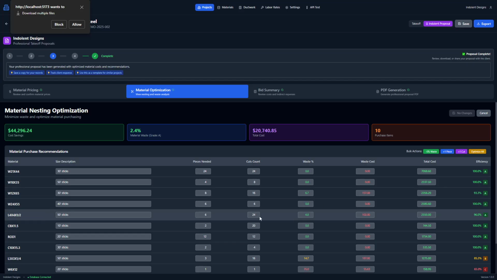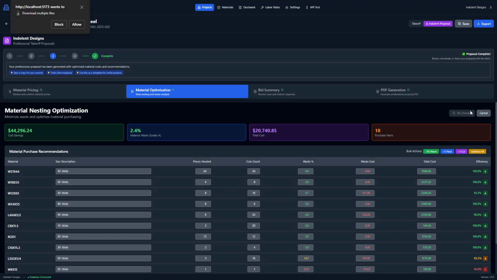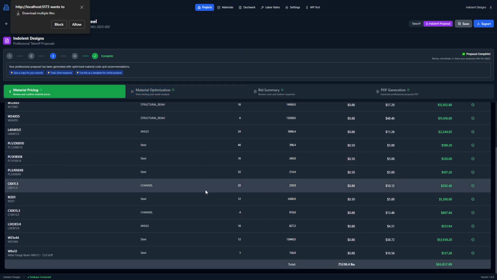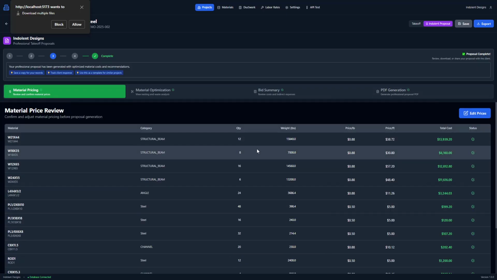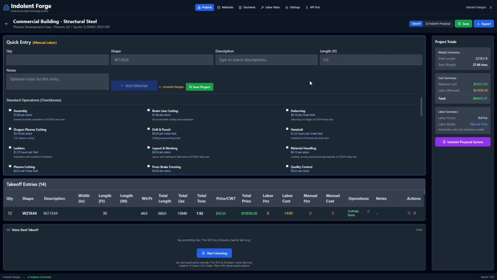We'll jump back here for a second. All this stuff is editable, so if you need to change anything in the nesting or anything else, you can just click that edit button and edit it. Okay, so we have no changes to that. And there's our material review, and that's the same thing. If we need to make any changes, we can go ahead and edit. We can bulk price adjustments, or we can individually change anything. We'll go back. Multiple downloads, and then let's go back to the takeoff page.